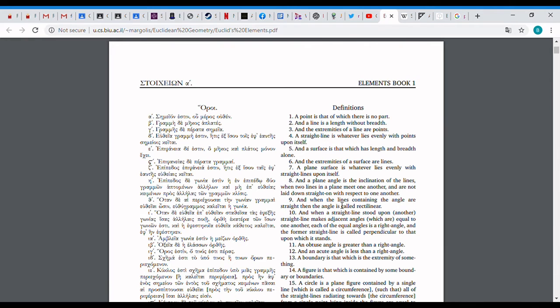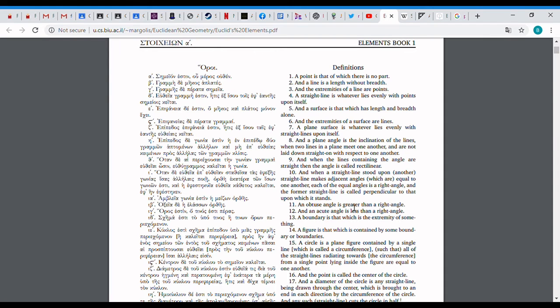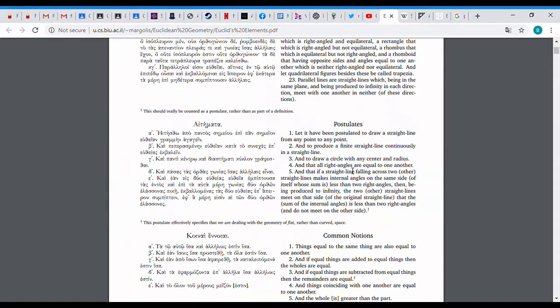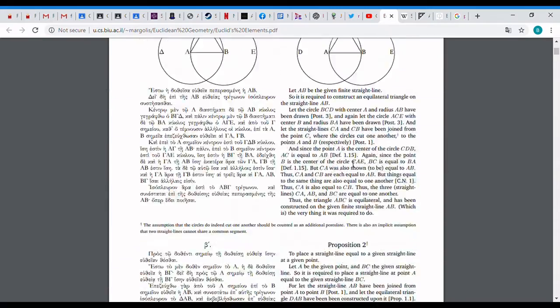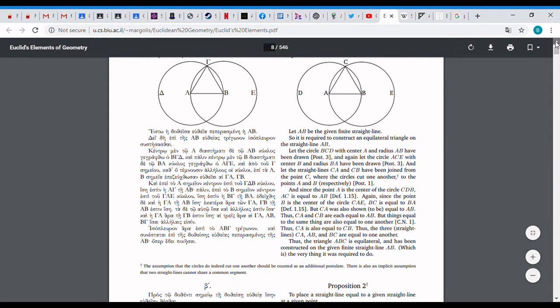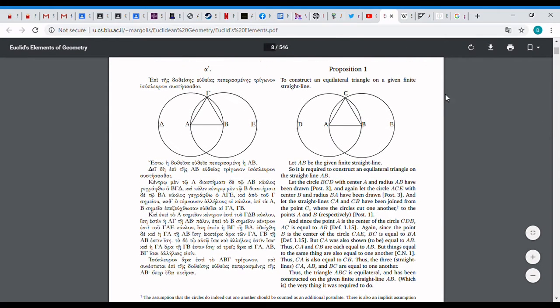So what we do is have all these definitions. These seem like a lot, but these are things you guys know. Obtuse angles are bigger than 90 degrees. Acute angles are less than 90 degrees. Okay? So what he does is he comes up with all these definitions, and these are like toys in a toy box. And he comes up with all these ideas, and then the main meat of the class and the main meat of the book is these propositions.